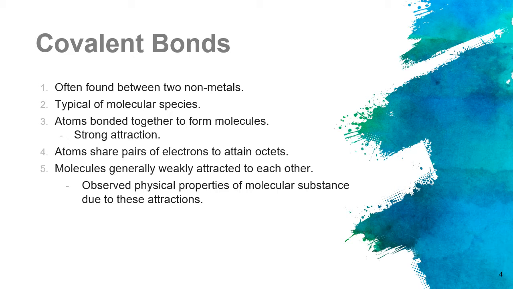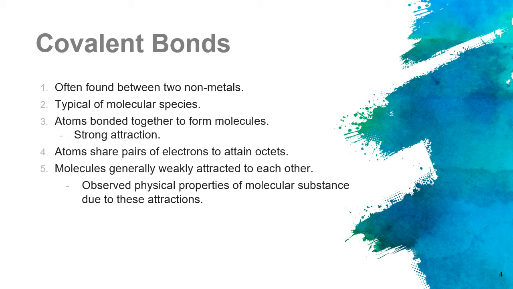Covalent bonding is actually a type of molecular species and has a very strong attraction which bonds two atoms. This bond is formed because of the sharing of pairs of electrons to attain octets, which is 8 electrons surrounding each atom.